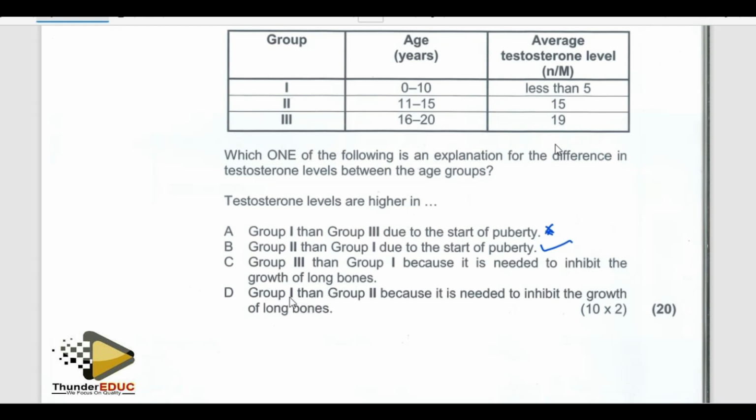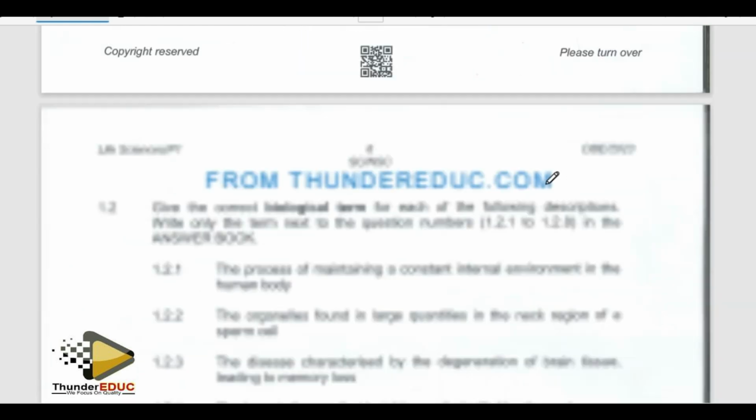No. Group 1 than group 2 because it needs to inhibit. No. So basically the answer becomes 2. Why? Because group 2 is more than group 1 because group 2 is just entering the puberty stage. Therefore, the sperms are supposed to be produced in large amounts.